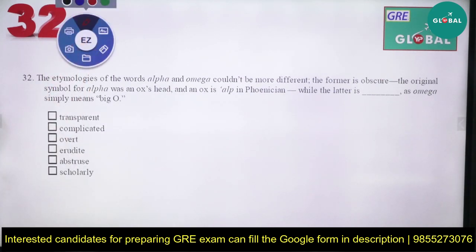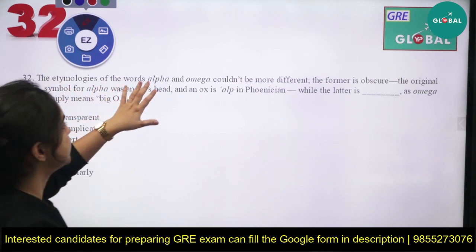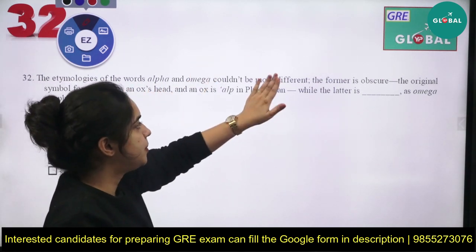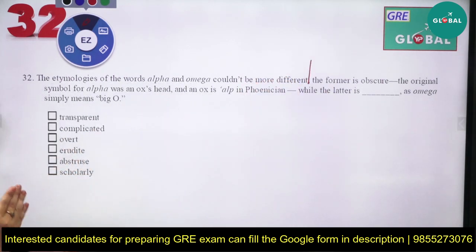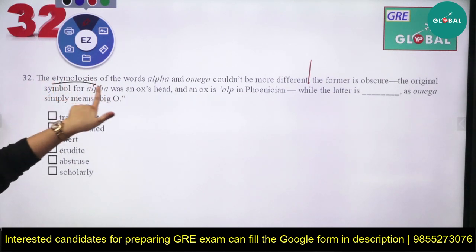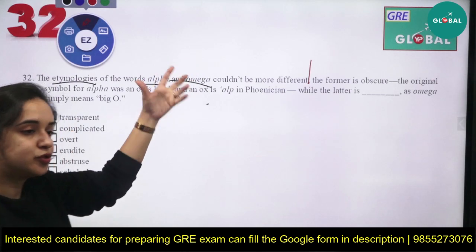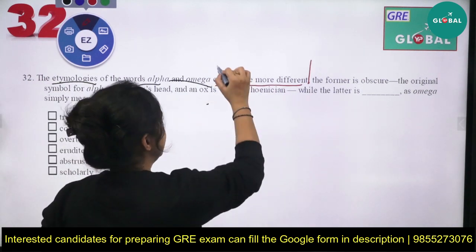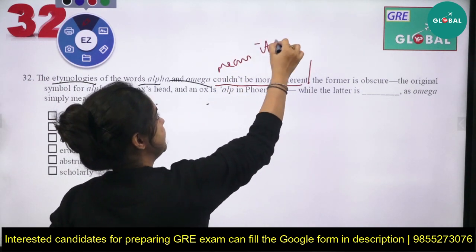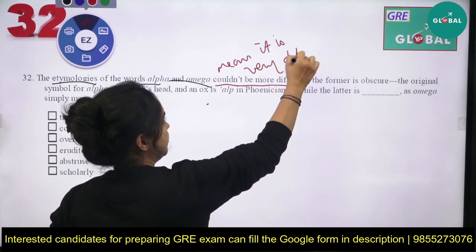Here they are trying to provide us the etymologies of the words alpha and omega could not be more different. Now I always tell you, whenever there's a comma, punctuation, pause over it and wait. First we need to understand it. Etymologies means origin of the words alpha and omega. We have two words, alpha and omega, and they are telling us that the study of the origin of the words could not be more different. It means it is very different.